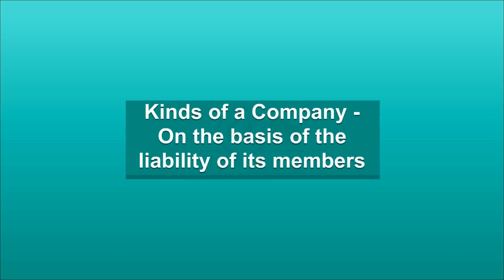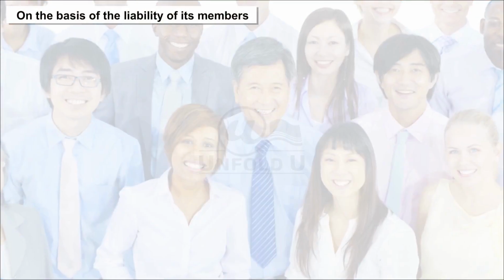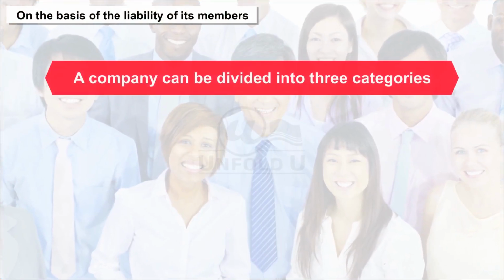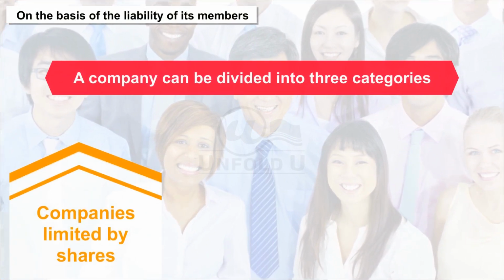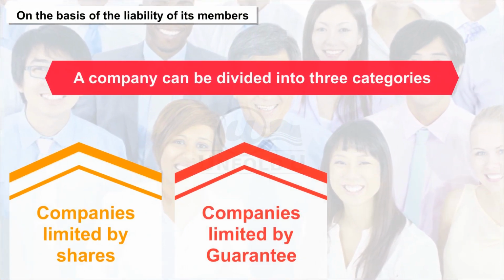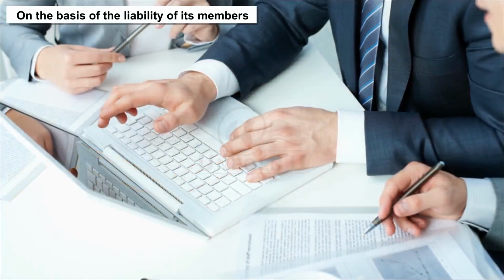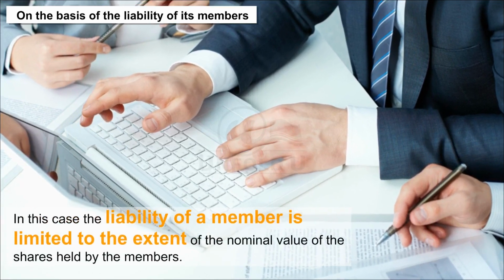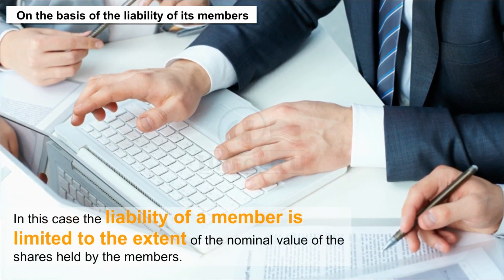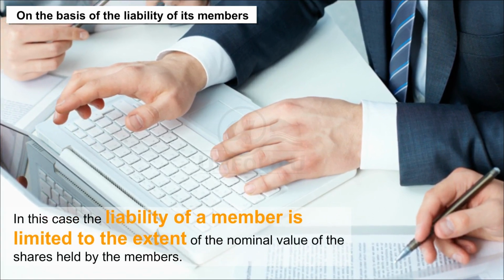Kinds of a company. On the basis of the liability of its members, a company can be divided into three categories: companies limited by shares, companies limited by guarantee, and unlimited companies. Companies limited by shares. In this case, the liability of a member is limited to the extent of the nominal value of the shares held by the member.